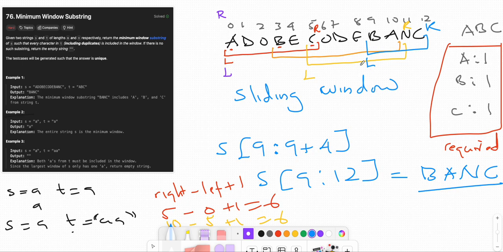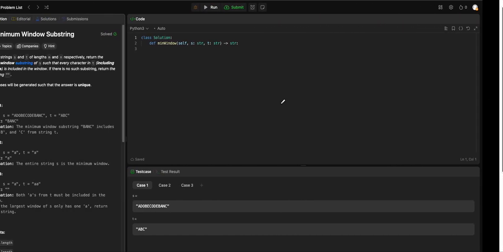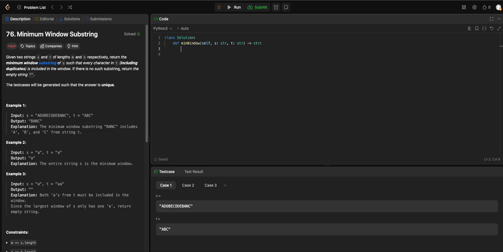Let's go ahead and start solving. First, if there is no S in your string or no T, or the length of T is greater than the length of S, we return an empty string.